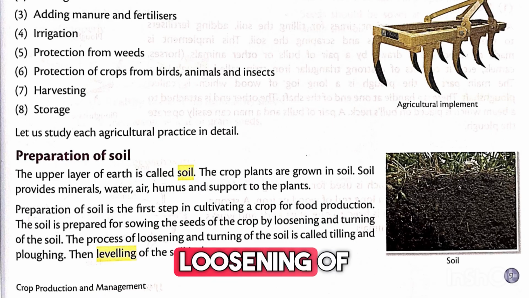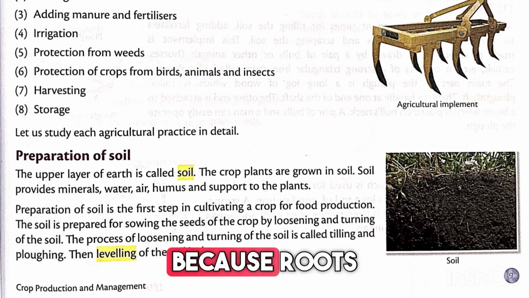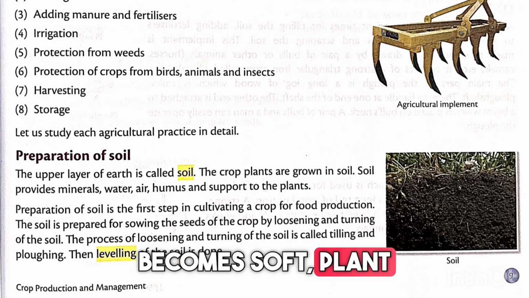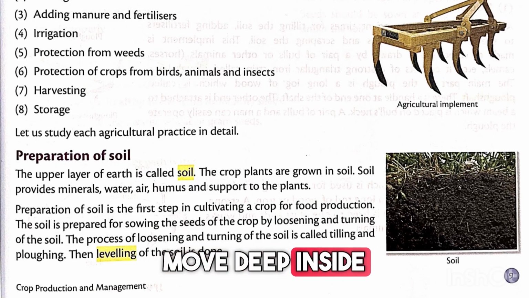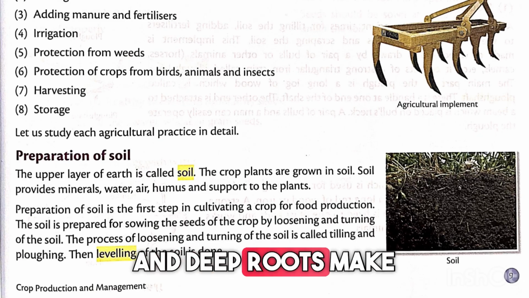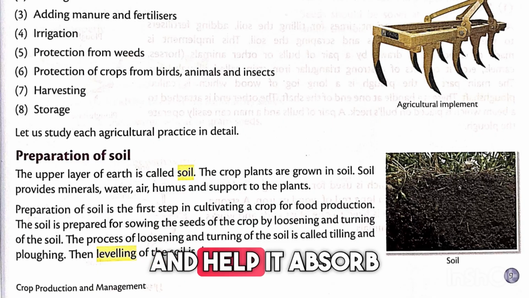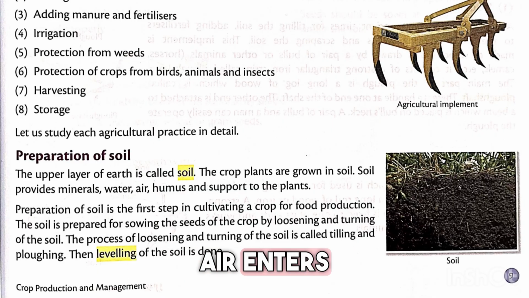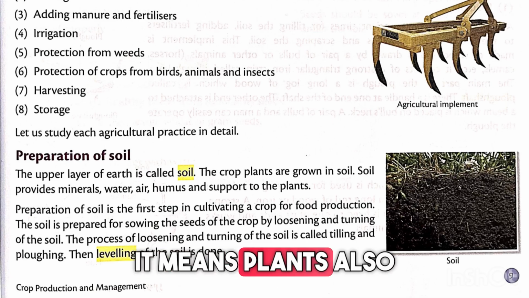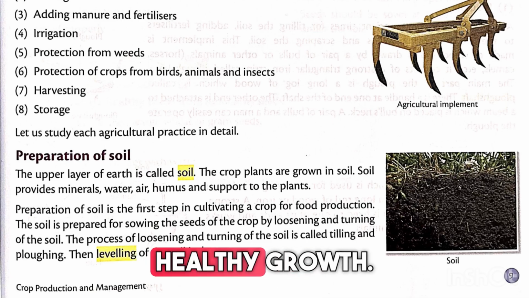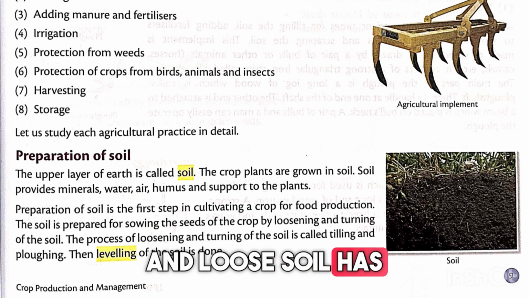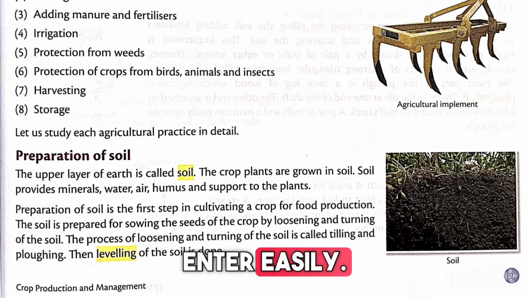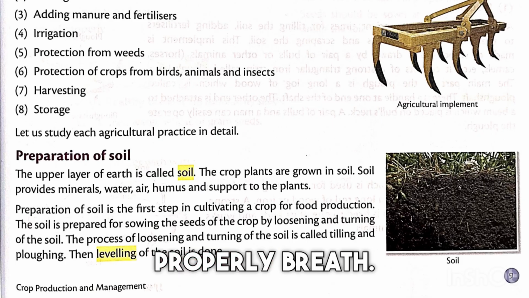Now, why is loosening of soil important? Because roots go deeper. It means when soil becomes soft, plant roots can easily move deep inside the soil. And deep roots make the plant stronger and help it absorb more water and minerals. Second importance is air enters the soil. It means plants also need air for healthy growth, and loose soil has small spaces between soil particles where air can enter easily. इससे roots properly breathe कर पाते हैं.